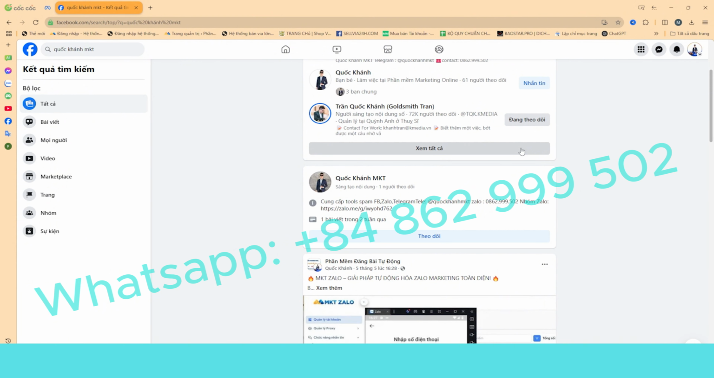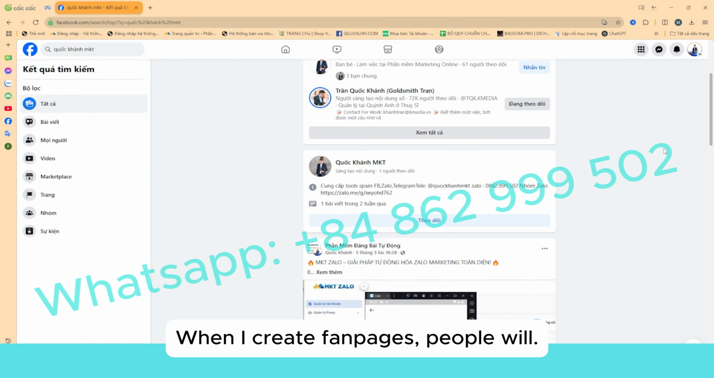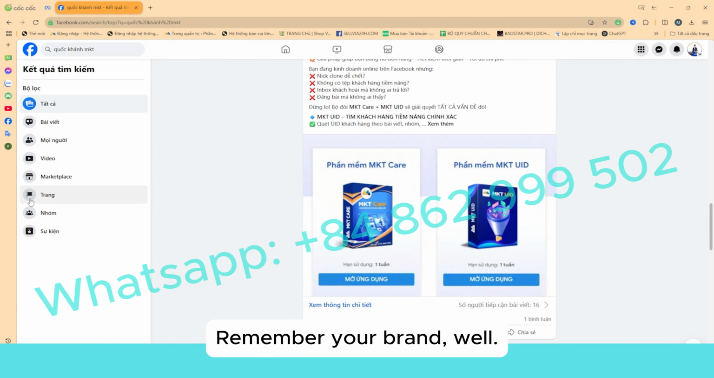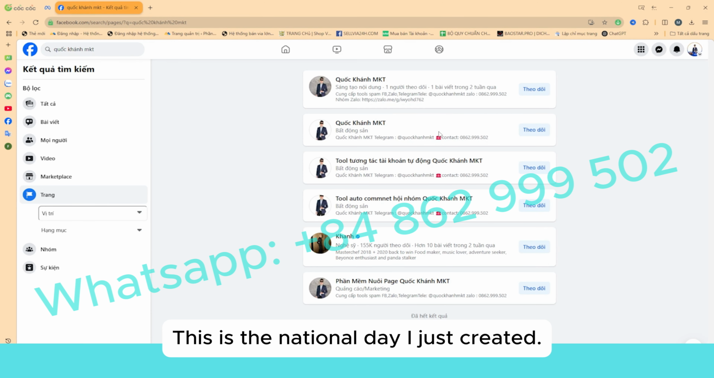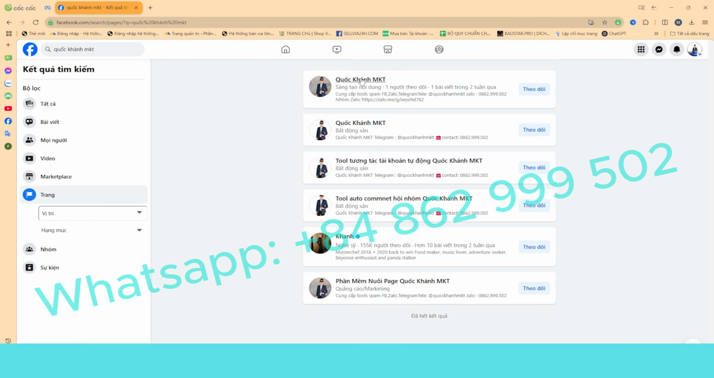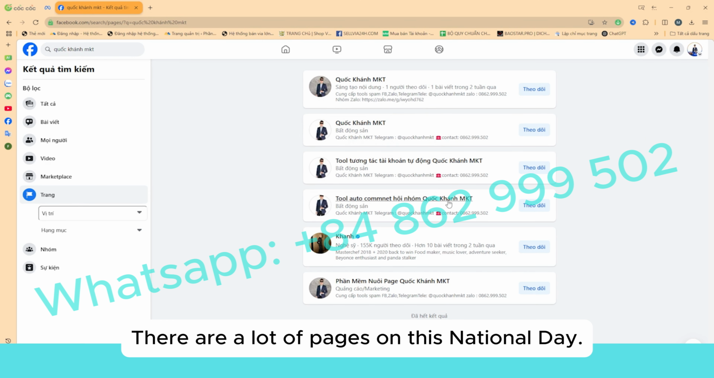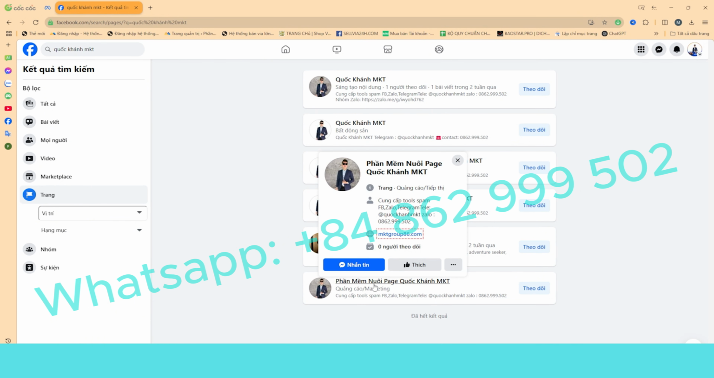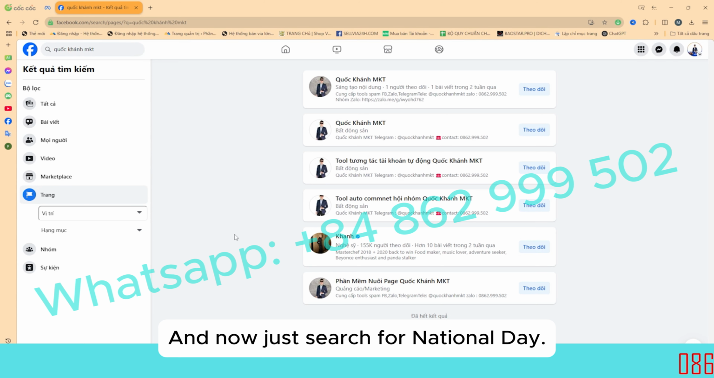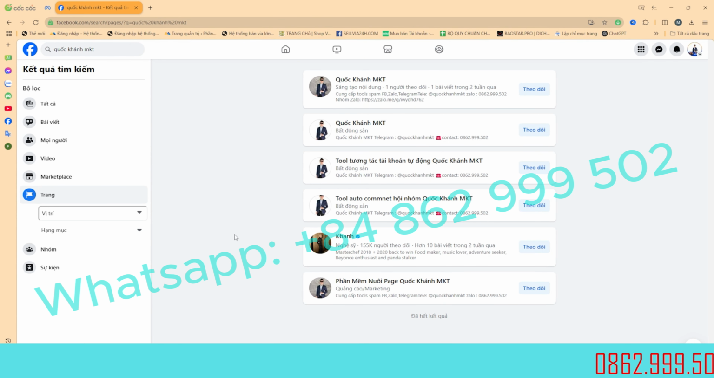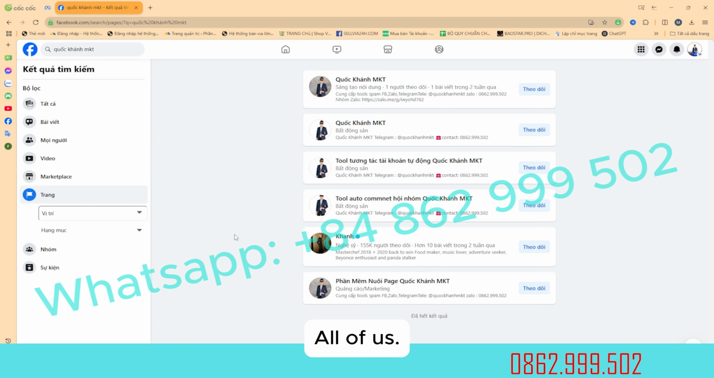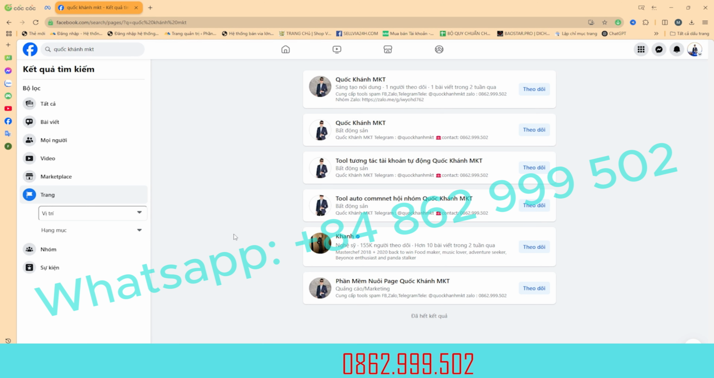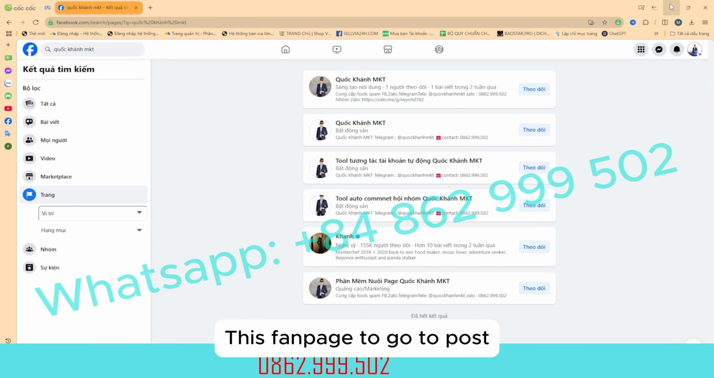When I create fan pages, people will remember your brand name well. This is the national day page I just created. There are a lot of pages on Facebook like this. We're going to create this page, feeding these software pages, very quickly, and now just search for National Day. Your information, all of us, everyone will see it, and your name will be more recognizable. And we can use that fan page to post, it's very effective.